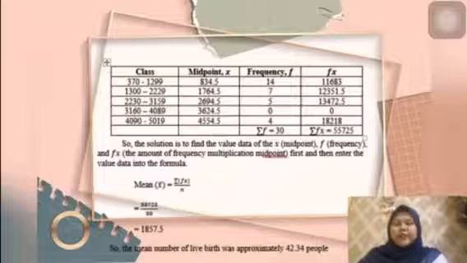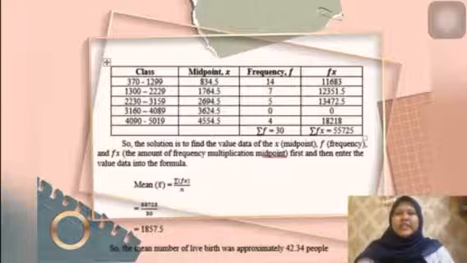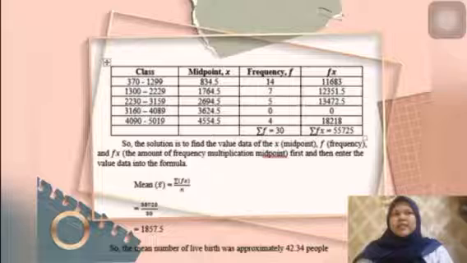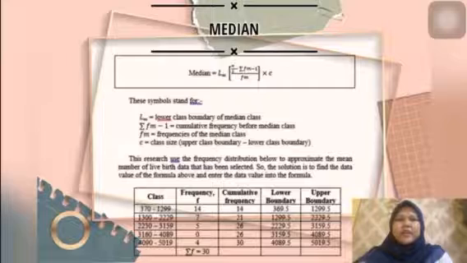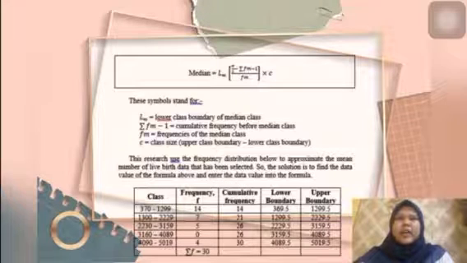For the solution, first we must have a column for x, which is the midpoint, a column of frequency, and a column of fx. And then insert the values into the formula. For this part, we have the answer 1857.5.